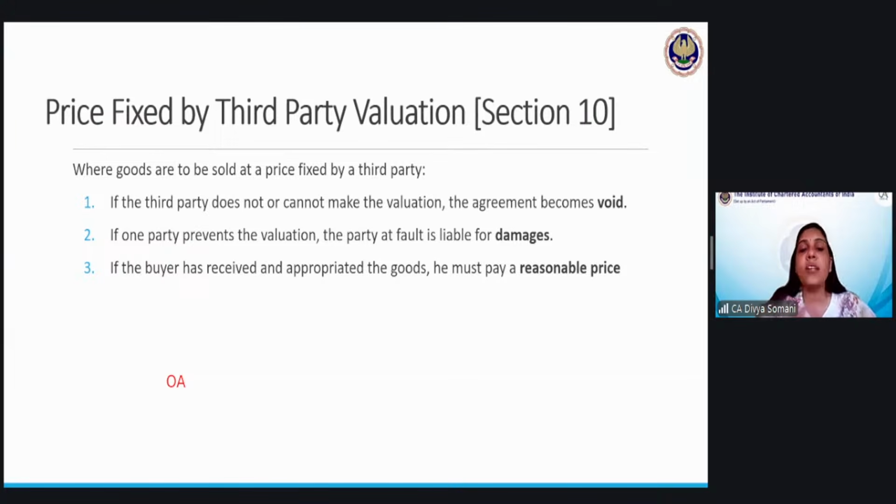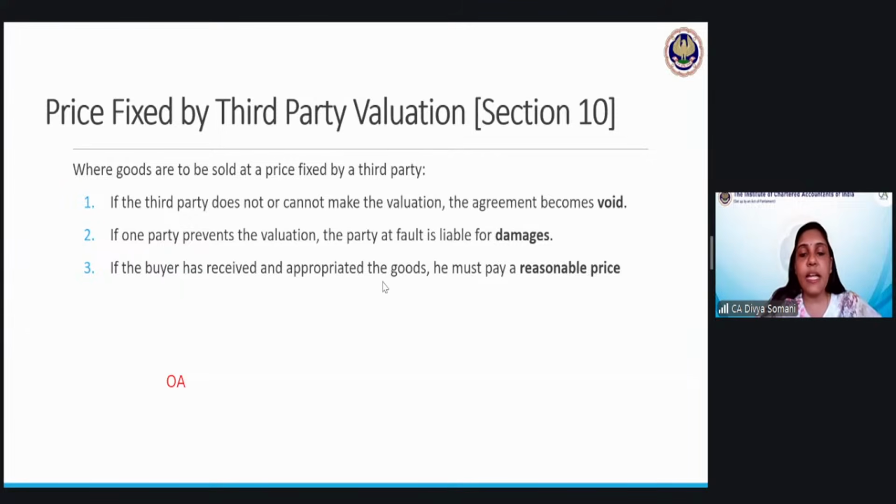So where the buyer or seller, any of the parties, is preventing the valuer, not allowing the valuer to value. The first point was that the valuer himself is not doing the valuation. The second point says that the valuer wants to value, but either party, buyer or seller, is preventing him from making the valuation. In that case, the party who is at fault will be liable for the damages. Here, because of the seller, the valuation took place at a later point of time and the value increased. So whatever the value has increased, that will be a kind of damages which he will have to pay.